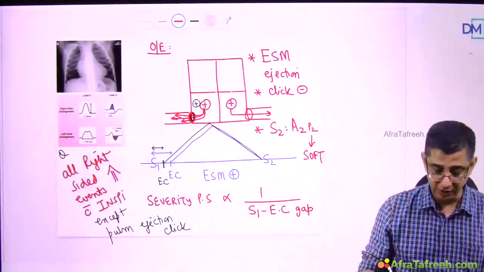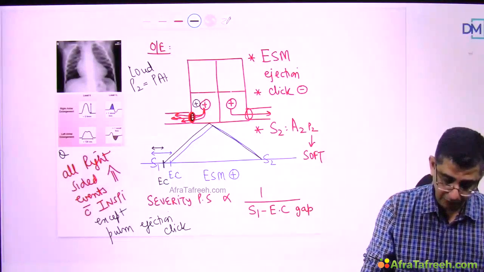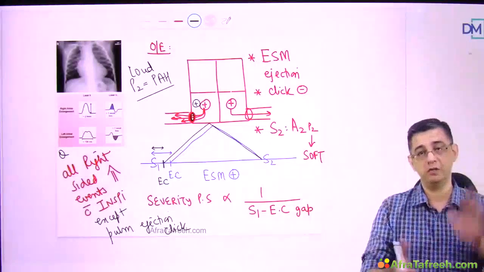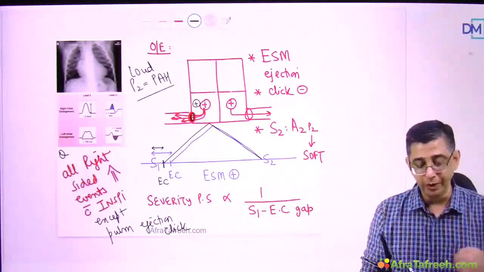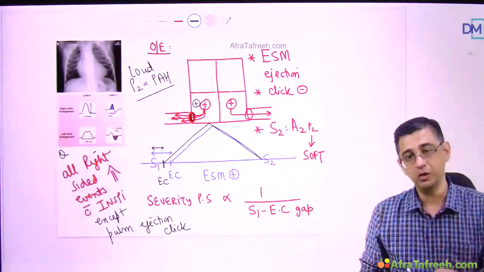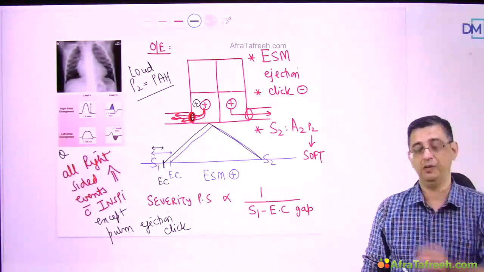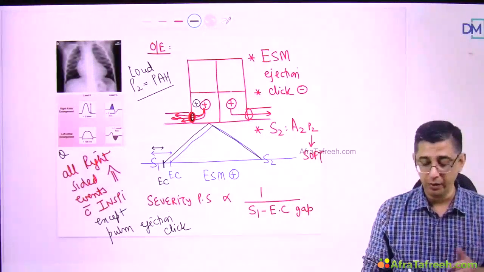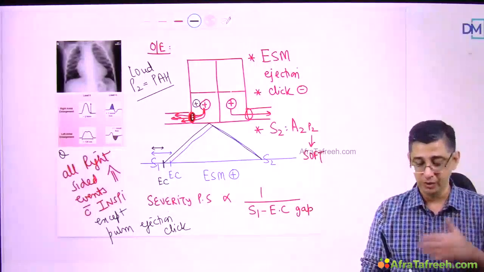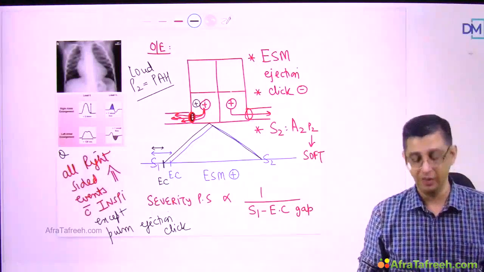So remember my words here, and I'll just write it down separately. Loud P2 is a feature of pulmonary artery hypertension. Why? Because the high pressure of the pulmonary artery will slam the valve from behind. So when it presses on the pulmonic valve from behind, the P2 becomes louder. But in pulmonic stenosis, because the range of movement or the excursion of the valve leaflet is lesser, there's a soft P2 occurring in a patient. So lots of times you might be able to hear only a single S2. Why I'm saying single? Because A2 is heard, but the P2 component may not be heard in this particular patient.